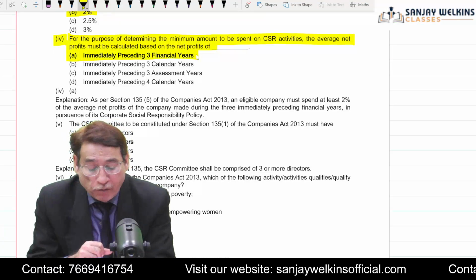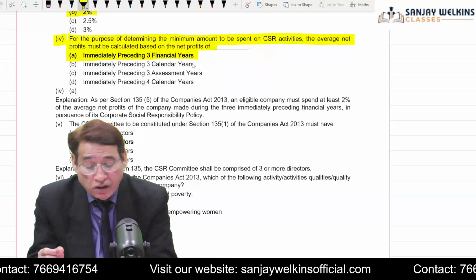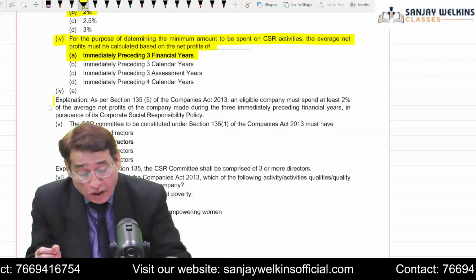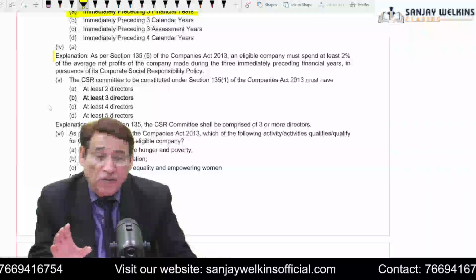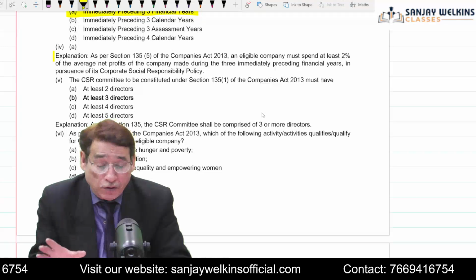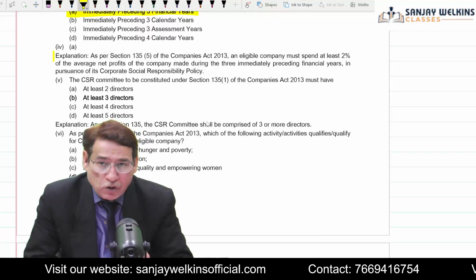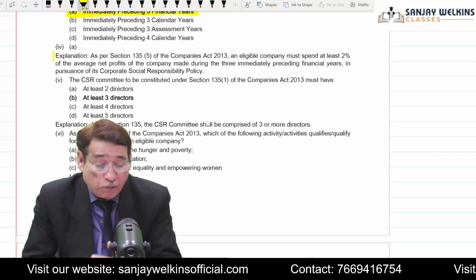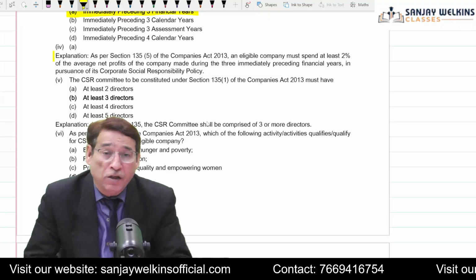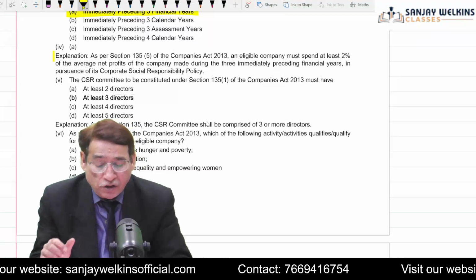This is the question. Indirectly, it means as per Section 135, subsection 5 of the Companies Act 2013, an eligible entity must spend at least 2% of the average net profits which the company has made during the last 3 years immediately preceding the financial year. This is the point.